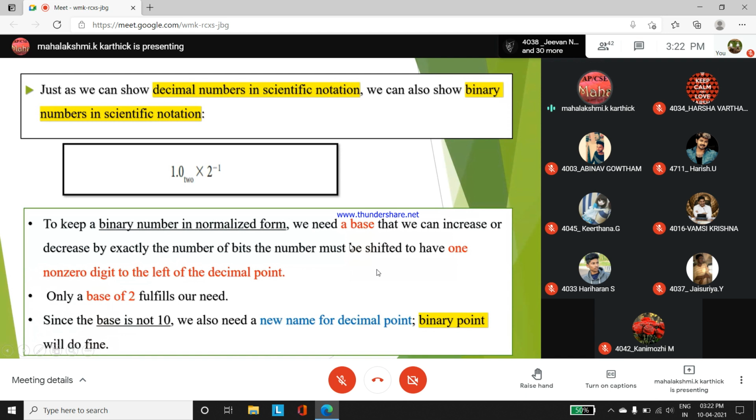அவ்வளவுதான். இந்த ஸ்லைட்ல இருந்து இன்ஃபர்மேஷன் இதுதான். For a decimal number in scientific notation, we know how to write a binary number in scientific notation. Like this you have to note. And what the base is, you have to remember. And same concept as decimal number. And instead of decimal point, here we have to replace the term as binary point.